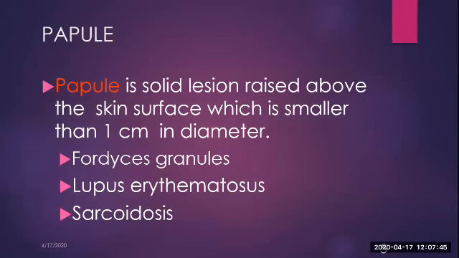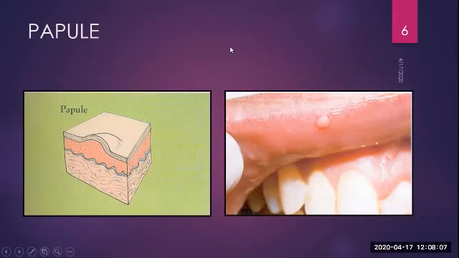When you palpate the lesion, it will appear as an elevated lesion above the skin or mucosa, so it will be palpable to our hands, or visually you can see it is a raised lesion. Examples of these are Fordyce granules, lupus erythematosus, or lesions associated with sarcoidosis. Now this is how it clinically appears: a papule, which is a raised lesion, but the size is less than 1 centimeter.